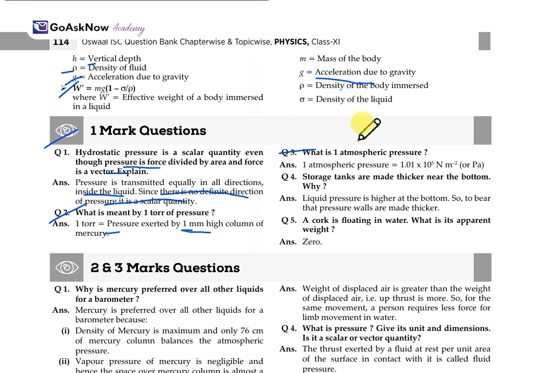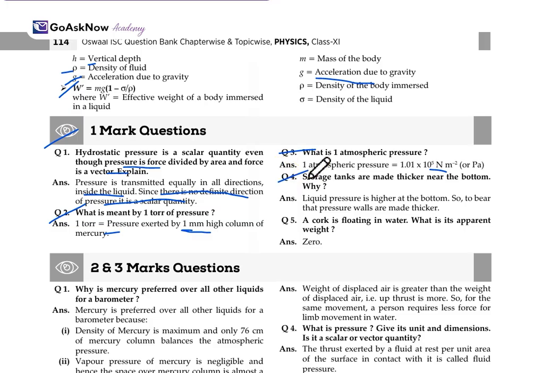We have already studied that it's a standard unit: 1 atmospheric pressure equals 1.01 times 10 raised to the power 5 Newton per meter square, which we can also call Pascal.